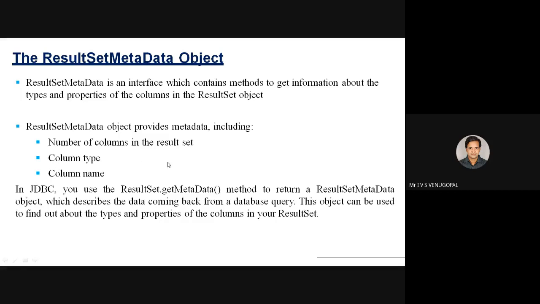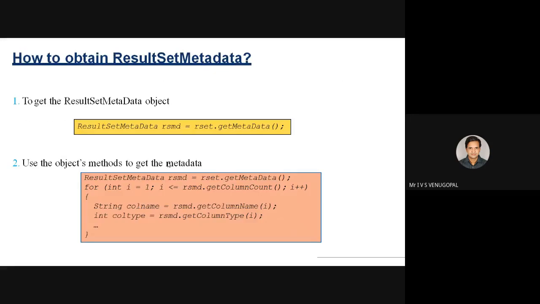Column type: for example, we have used varchar2 for name and email ID. The column type for varchar2 is 12. For number it is 2. The column type again returns an integer value. For every data type there is some integer value that is given in the table in a later slide. So this is how you can get the metadata regarding the result set: ResultSetMetaData rsmd equal to resultSet.getMetaData. So it gets the data regarding the result set.